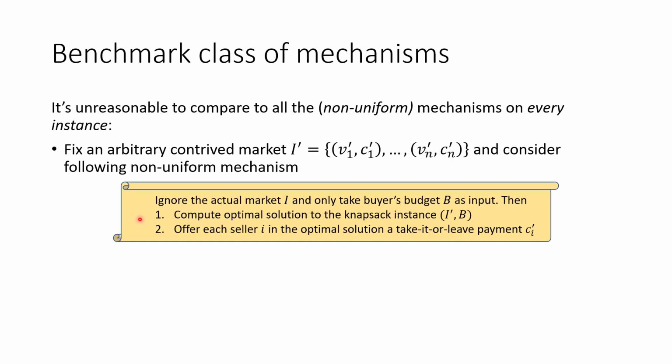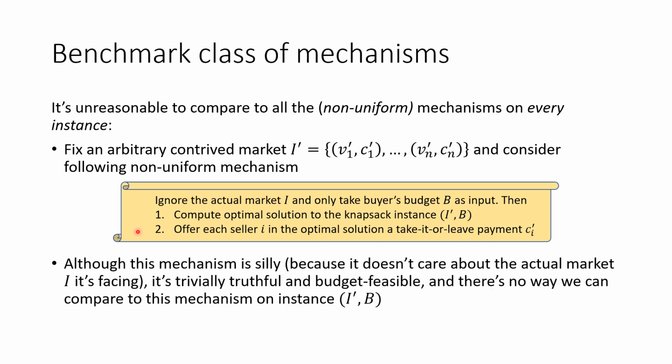It first computes the optimal solution to the knapsack instance that is specified by the contrived market I prime and the budget B. Then it offers each seller i in the knapsack optimal solution a take-it-or-leave-it payment Ci prime. Although this mechanism is silly because it doesn't care about the actual market I it is facing, it's trivially truthful and budget feasible. And there is no way we can compare to this mechanism on the instance that is specified by I prime and budget B.